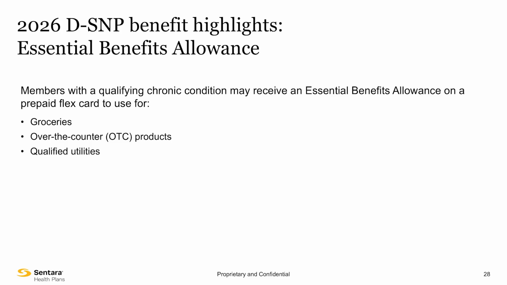Eligible members will receive a combined allowance on a Nation's Benefits prepaid Flex card each month to use towards grocery, over-the-counter products, and qualified utilities. Members can use the allowance at retail locations including Food Lion, Harris Teeter, Kroger, and Walmart. You can also order online through Nation's Benefits member portal or by phone. Home delivery through Nation's Benefits has no additional cost. To be eligible for the Essential Benefits Allowance, you must have a chronic condition. Once a member qualifies, a card will be delivered to their address within 14 business days.